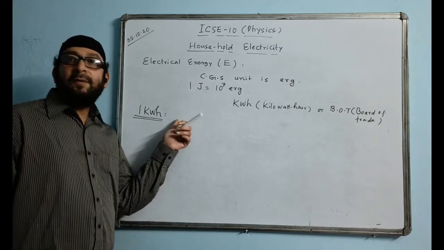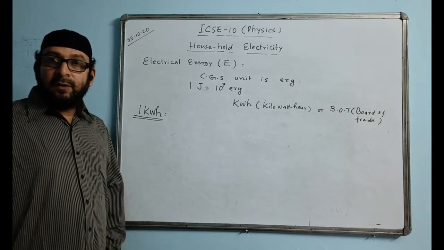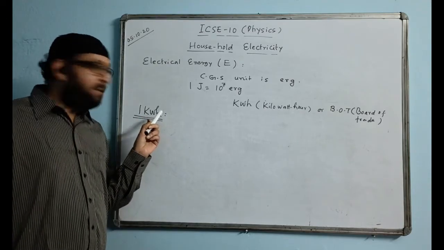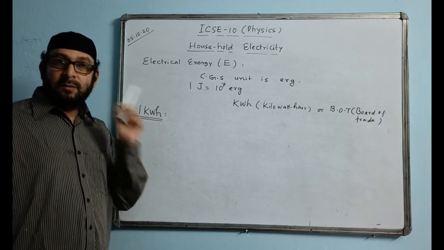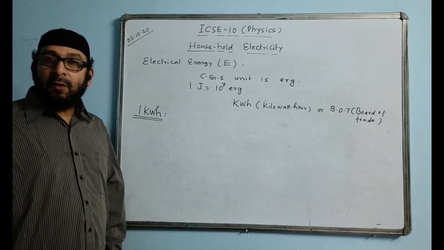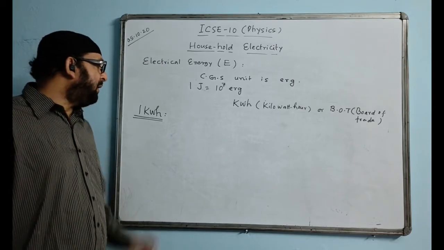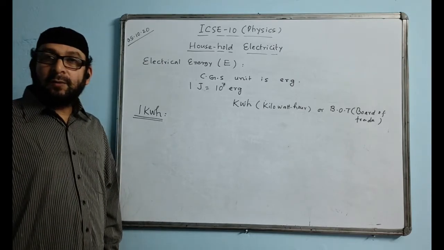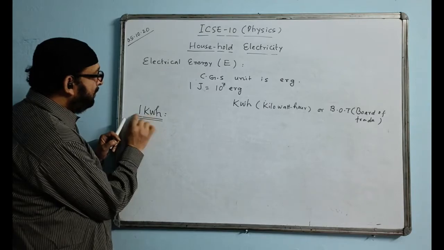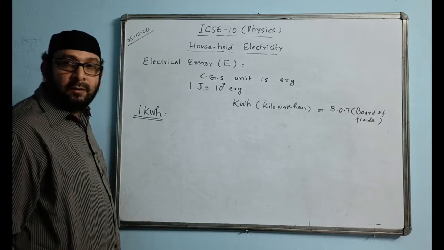Okay, once again, it is the amount of electrical energy consumed by an appliance of 1 kilowatt when used for 1 hour. Once again, I will tell you the definition. I think I might have missed out some part of it, so please write it down again. It is the amount of electrical energy consumed by an appliance of 1 kilowatt when used for 1 hour time. Kilowatt is coming from power, electrical power. So 1 kilowatt into 1 hour, when we multiply, we get 1 kilowatt hour.